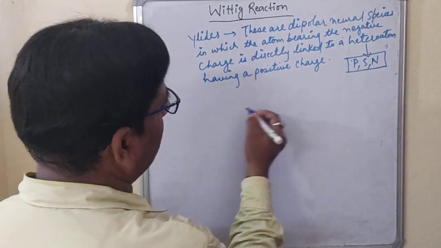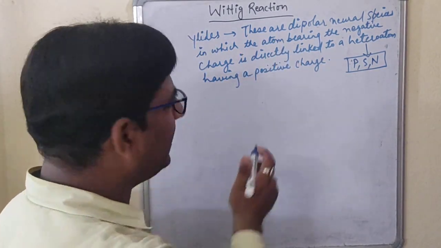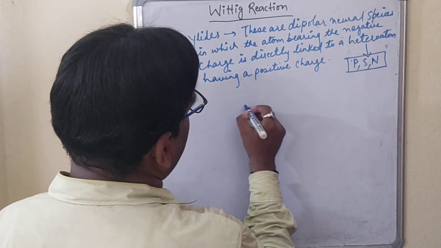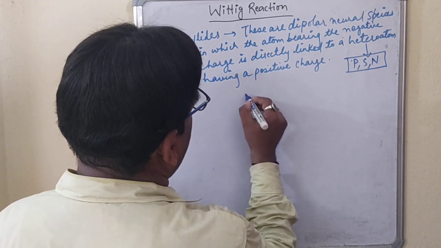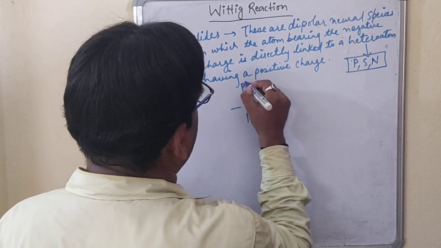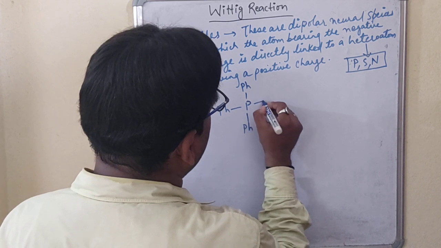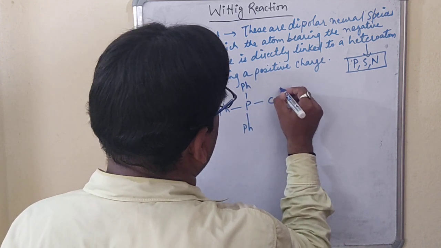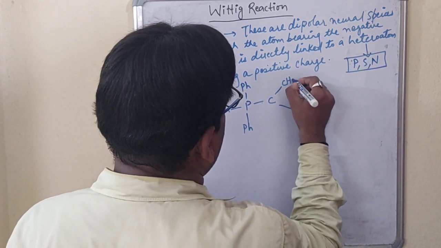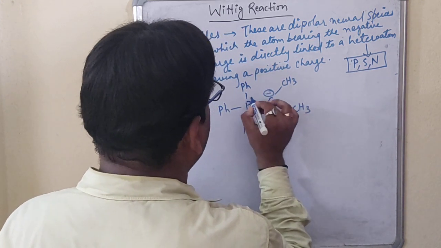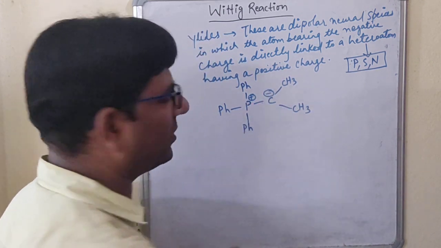For example, I can show you an example of ylides. Here I am writing this phenyl, right? This is phenyl. Here there is a negative and this is having the positive.